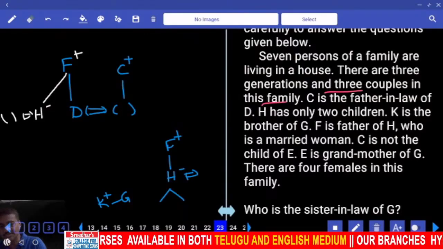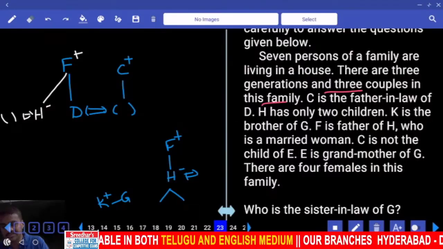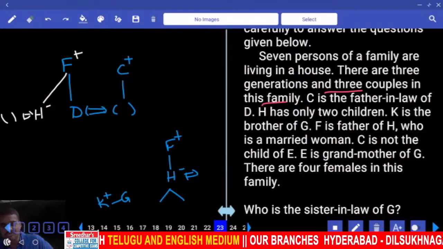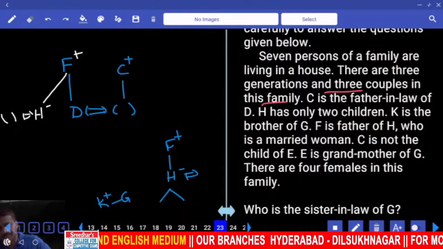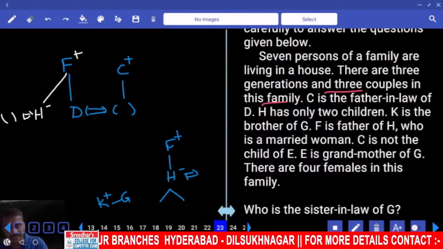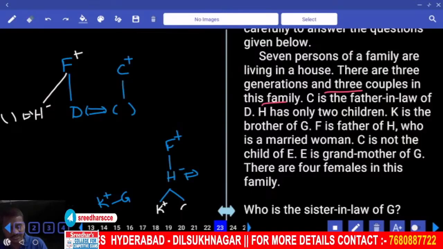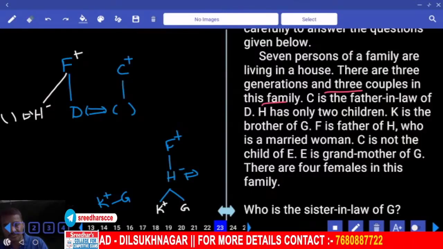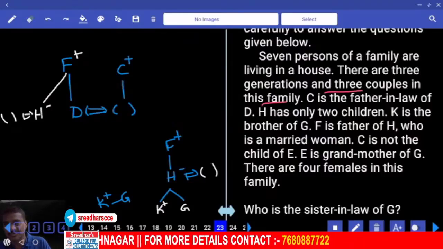1, 2, 3, 4, 5, 6 persons were done. Then K is the brother of Z. Is it possible here? Not possible. And this case is also not possible. Then as K is the brother of Z, can you take K and Z like this or not? 1, 2, 3, 4. Now this person is married to 5 persons.